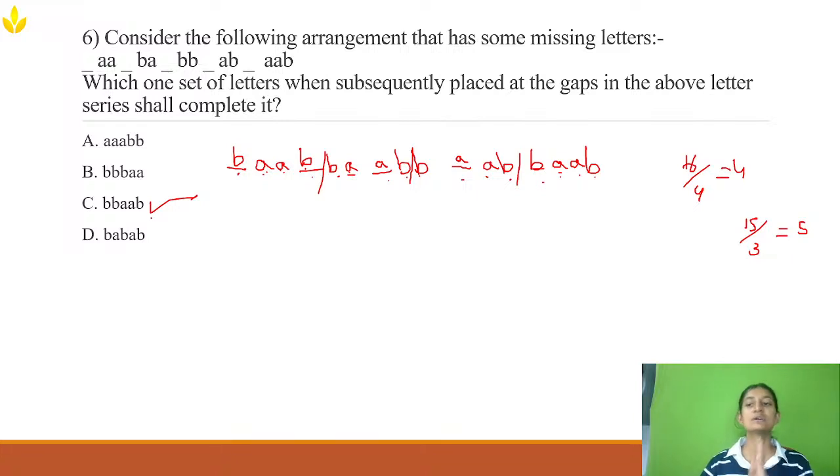First, all you have to do is count how many letters are there. Please do count it. After counting it, if it's even, it will usually be 16 or 15. If it's 16, divide into 4 letters, or if it is 15, divide into 3 letters. After that, look in the options itself, and you can usually find out what the pattern is.